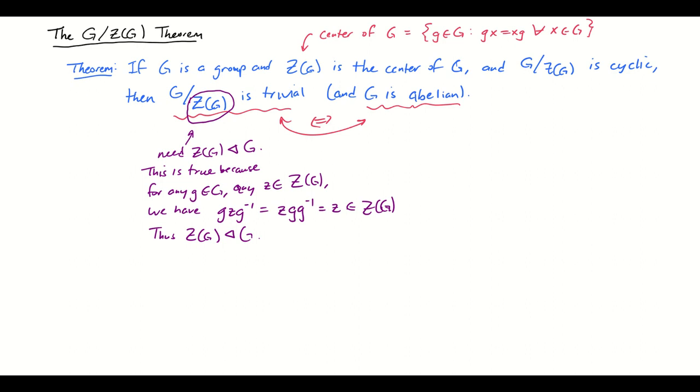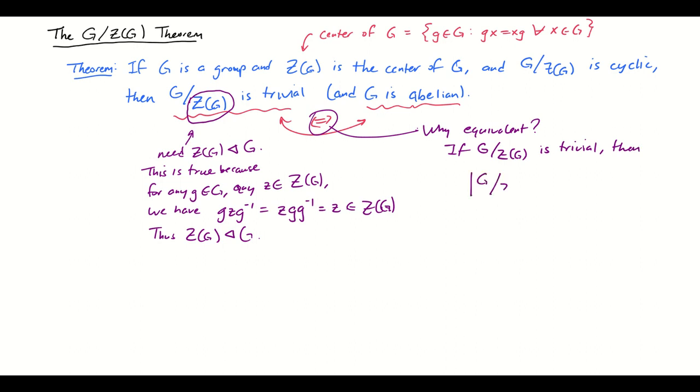Okay, but anyway, why is it true that G mod Z of G being trivial implies that G is abelian, and vice versa? All right, so why are these equivalent? Well, if G mod Z of G is trivial, what it means to be trivial is that it's the group consisting of just one element.